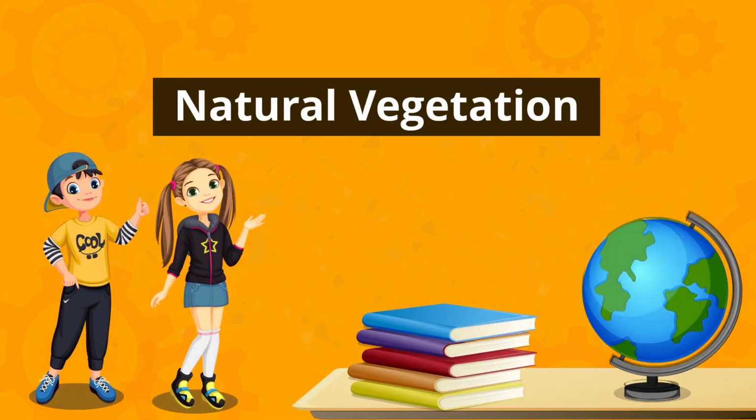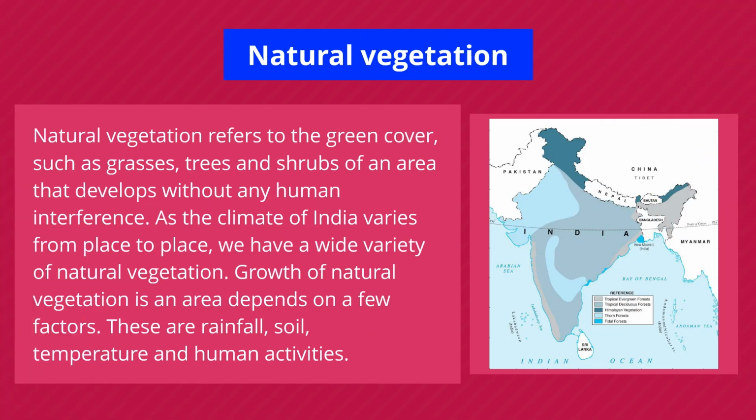Natural vegetation. Natural vegetation refers to the green cover, such as grasses, trees, and shrubs of an area, that develops without any human interference. As the climate of India varies from place to place, we have a wide variety of natural vegetation. Growth of natural vegetation in an area depends on a few factors. These are rainfall, soil, temperature, and human activities.